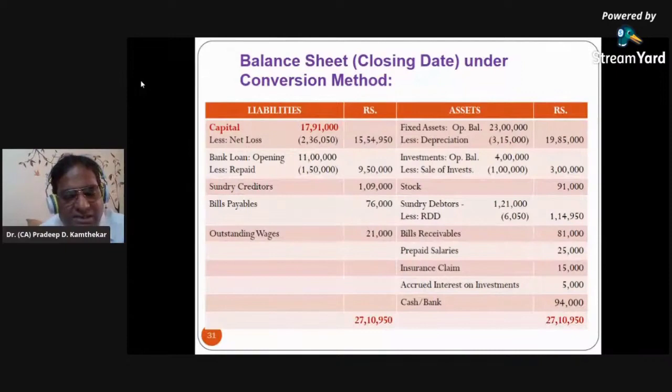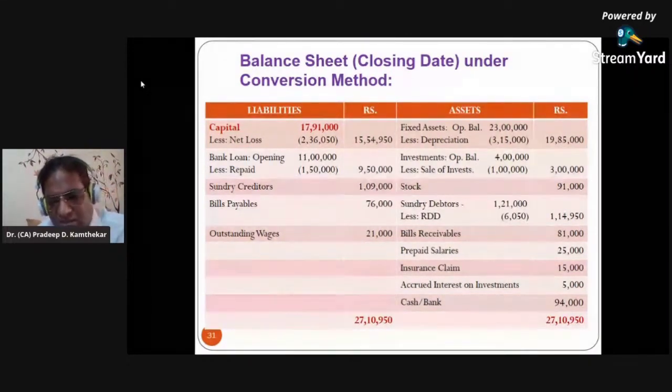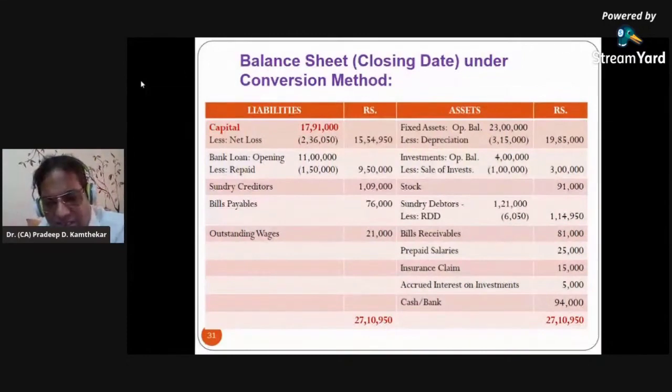So on debtors account credit side, we will write by balance carried down. That is 1,21,000. That is the closing debit balance of debtors, because closing balance comes on the opposite side. So this 1,21,000 debtors balance will come on the credit side of debtors account, because this is debit, and that 1,21,000 on debtors account credit side by balance carried down is credit.